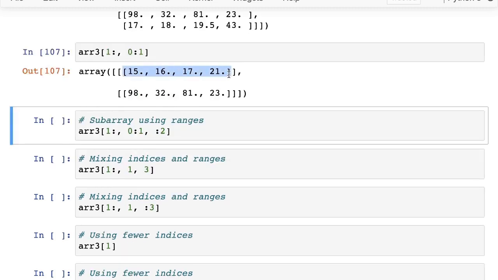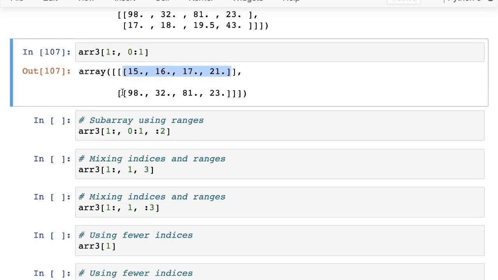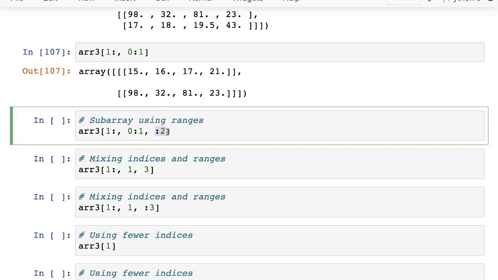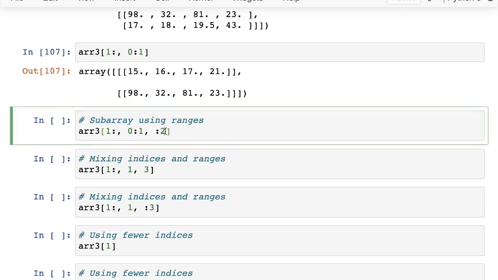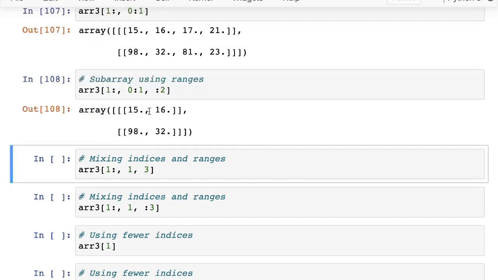And you can see that element went away, and the same thing happens everywhere along that dimension. And now finally, we have the final dimension, the third dimension, the dimension number 2. So 0th, first and second dimension. So in dimension number 2, we are saying we want to start from the beginning, and that's why it's blank. And then we want to go up to the second index, but not including. So that means we want to take the 0th index and we want to take the first index. So for each of these elements, we just take the 0th element and the first element. So we should end up with 15, 16, 98, and 32.